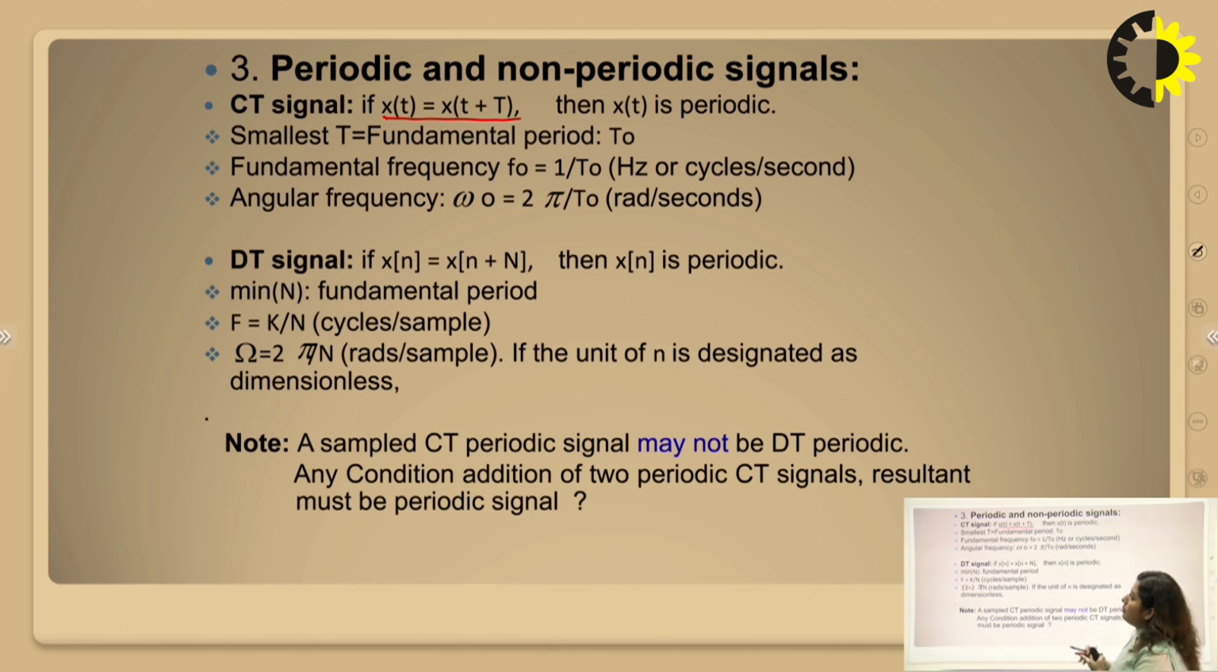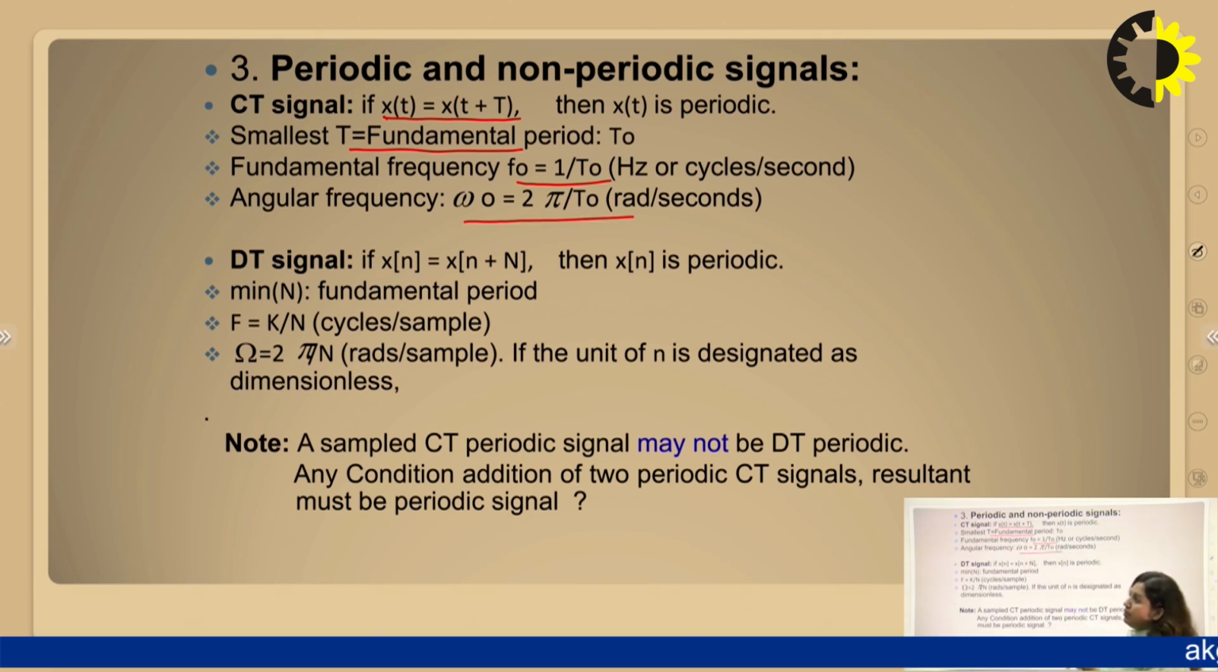Otherwise, it will be a non-periodic signal. Here, small capital T is the smallest fundamental period, which is represented as T naught, or the fundamental frequency is represented as f naught, which is equivalent to 1 upon T naught, or we can find omega naught with the help of 2 pi upon T naught. So if we have this type of signal, suppose x(t) is equivalent to sin 2t.